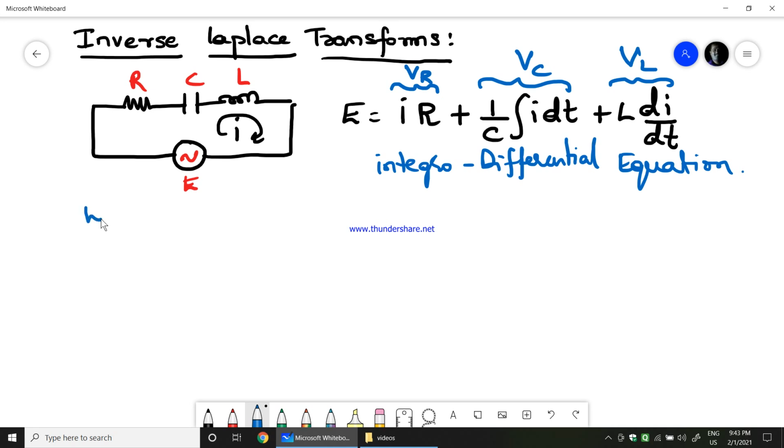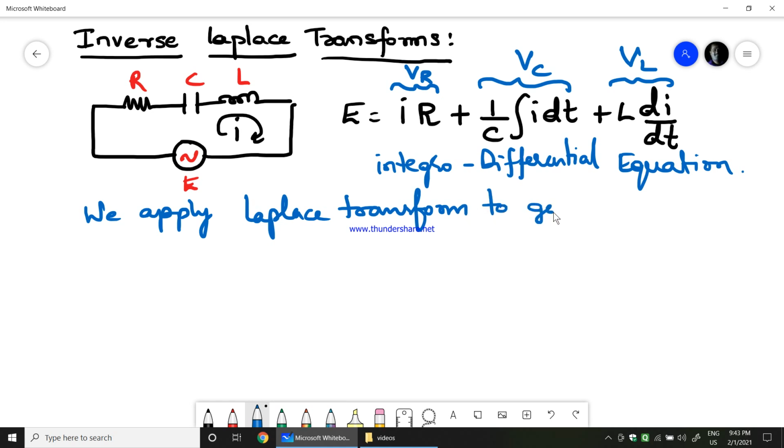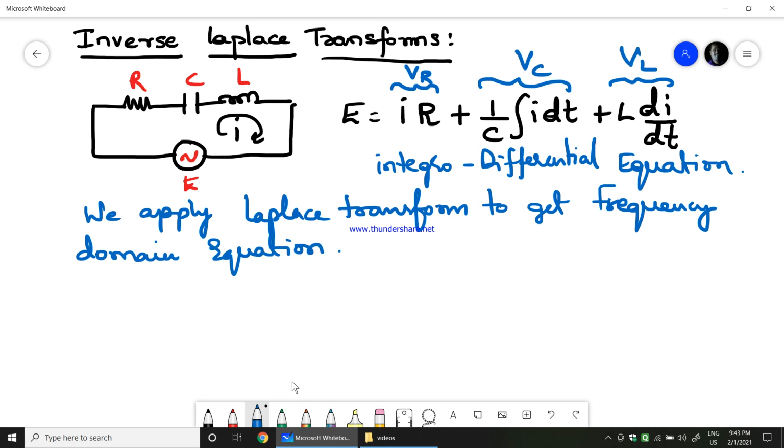So, we apply Laplace transform to get the frequency domain equation for the given time domain equation. Now, the benefit of applying Laplace transform and getting a frequency domain equation is that we will not have integration or differentiation terms in the Laplace equivalent equation.